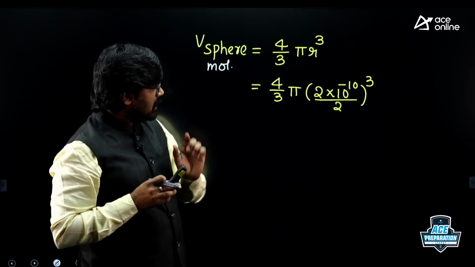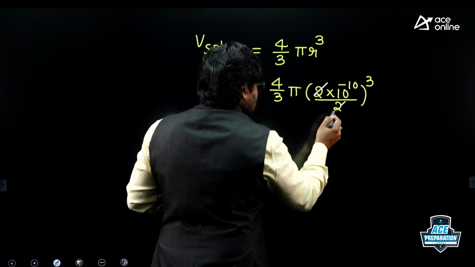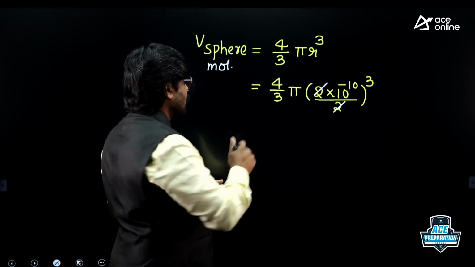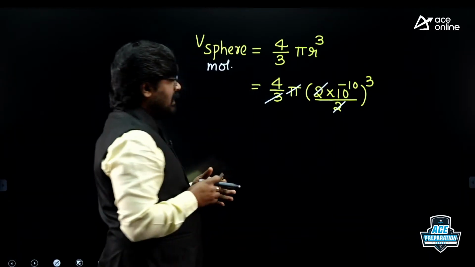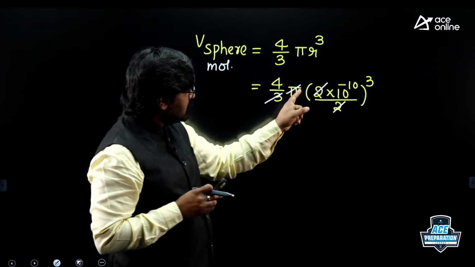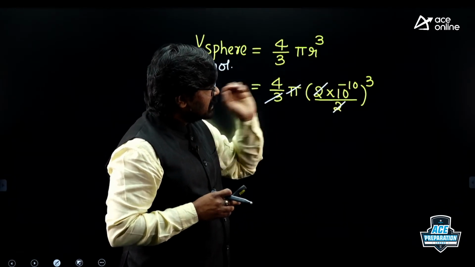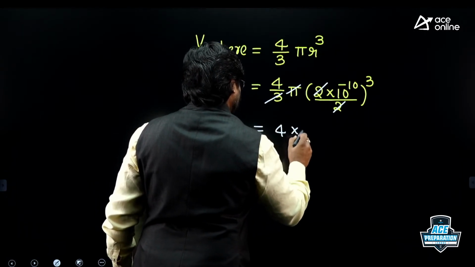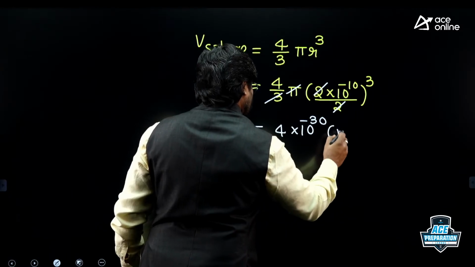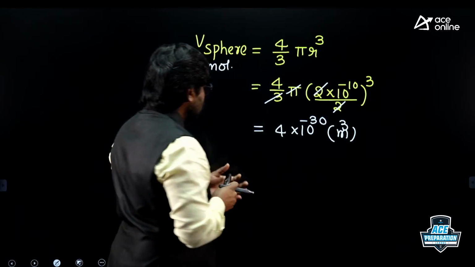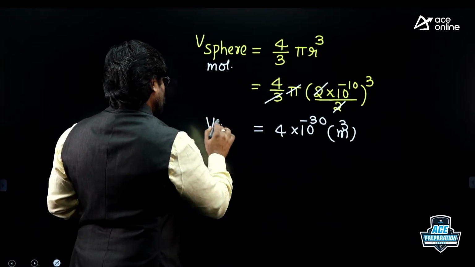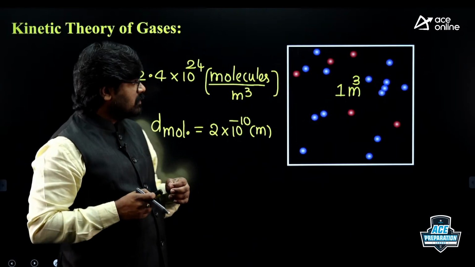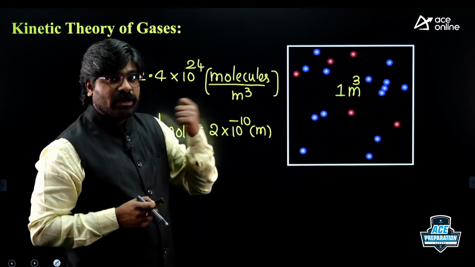Each molecule is something like a sphere. Here the 2 is cancelled out, and pi value is 3.14. For rough calculations, 3 and pi cancel out. So this is 4 into 10 power minus 10 power 3, that is 4 into 10 power minus 30 meter cube, the volume of a single molecule. But there are 2.4 into 10 power 24 molecules present.